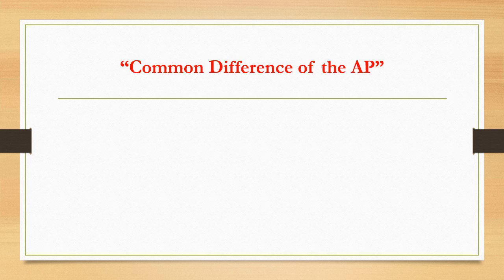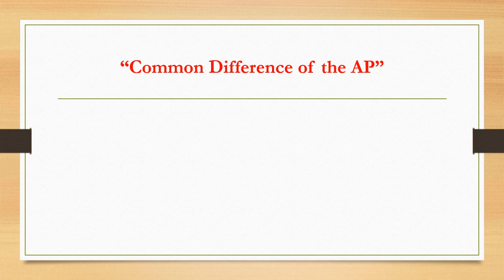Now we are heading towards an important concept, the common difference of the AP. In the previous definitions I have explained that when we consider any two consecutive numbers of the AP, we can see a certain relation between them, and that relation is basically expressed in the form of two basic arithmetic operations, namely addition and subtraction. In the same way, when we consider the difference of any two consecutive numbers of the AP, that difference itself is known as the common difference of the AP.